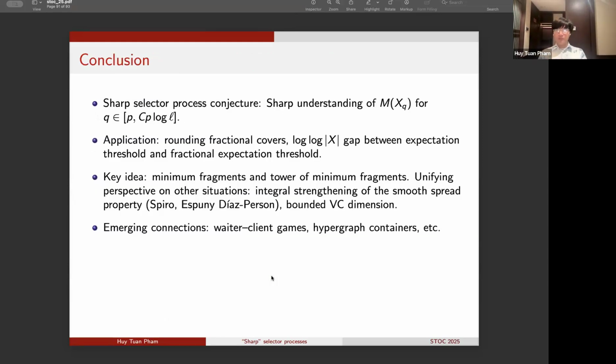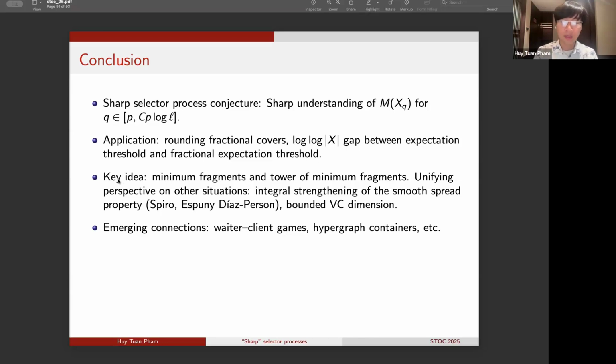So with that, let me conclude. Our main result is about a sharp understanding of the random variable M of Xq for q in between the interesting range of p and p log L. So we optimally interpolate the phenomena between the Talagrand selector process conjecture and the Kahn-Kalai conjecture. And we saw that understanding this sharp phenomenon already for parameter q that is allowed to get very close to p is very important in our application to Browning fractional covers, so to the integrality gap of these integer linear programs that arise in the study of expectation thresholds. And we then obtain an exponential improvement on the integrality gap between the fractional and the integral expectation thresholds.